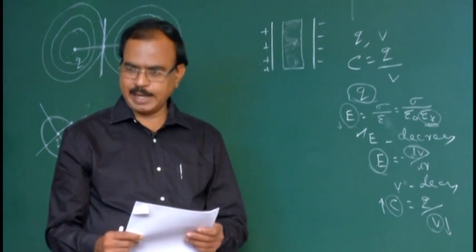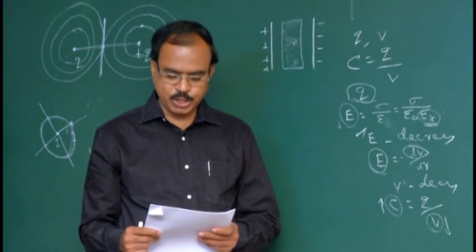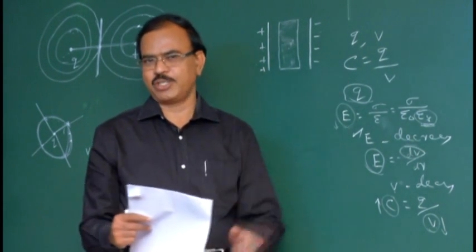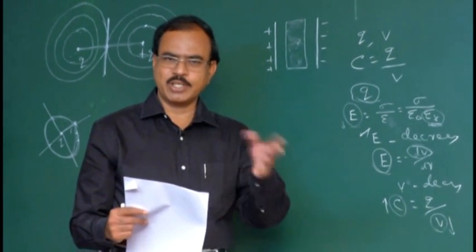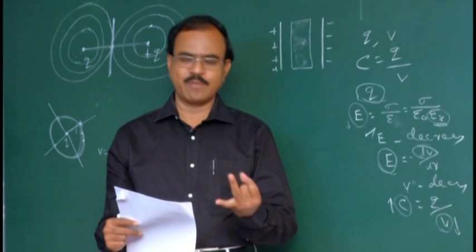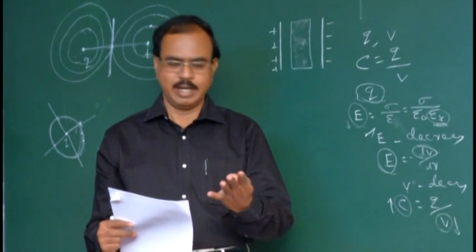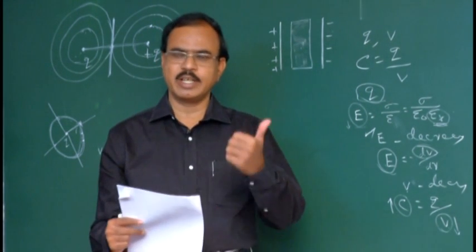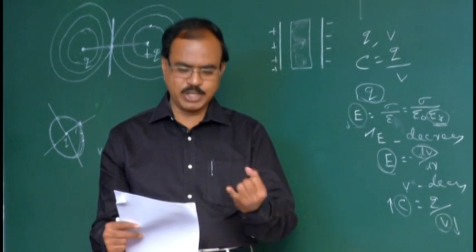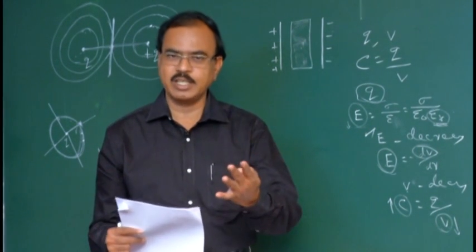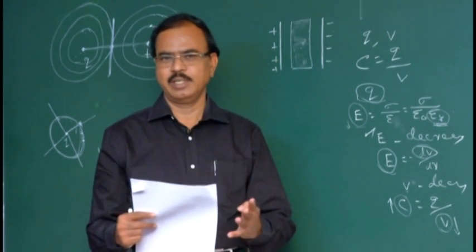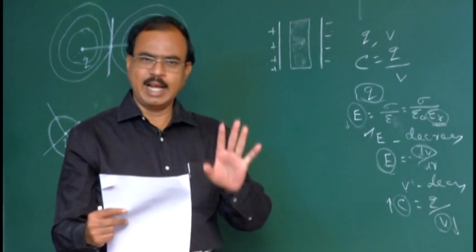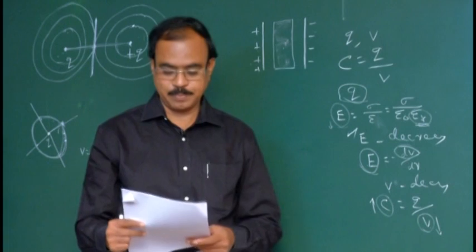The same question can be asked in a different way. When a dielectric slab is introduced between the plates of a charged parallel plate capacitor, the only quantity which does not change. The question can be changed like this: the only quantity which does not change, with options potential, electric field, capacitance, energy and charge. Charge alone remains unchanged, does not change. Whereas potential, electric field, capacitance, energy in this capacitor, all four change. We have explained the increase or decrease. They change. So even if the question is asked in a different way, it is fine. Answer: the charge remains the same.